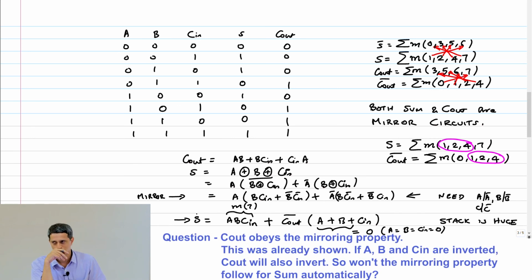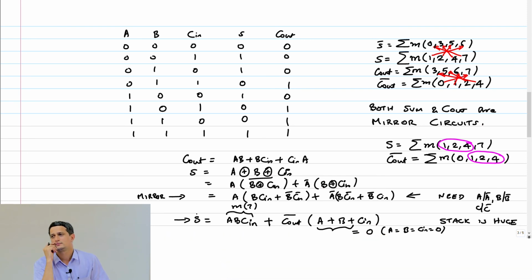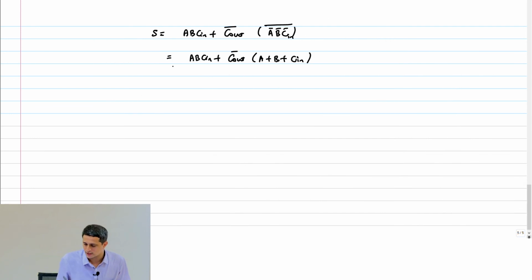Cout bar is already a mirror. Yeah. So if I invert ABC, Cout bar also will get inverted. It is same as saying that if I invert ABC, Cout also will get inverted. Correct. So the mirroring will hold. Again, you have to show that. For example, you take this expression here, right? S equal to ABC in plus Cout bar into A plus B plus C. So now I say that S bar is this whole bar.